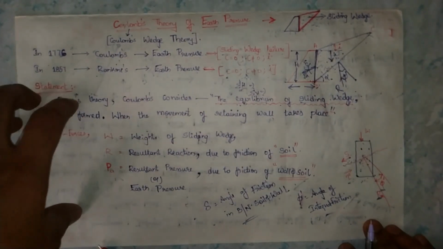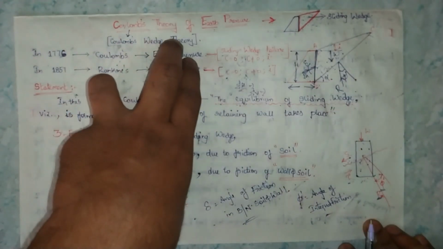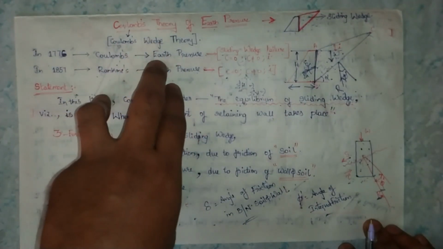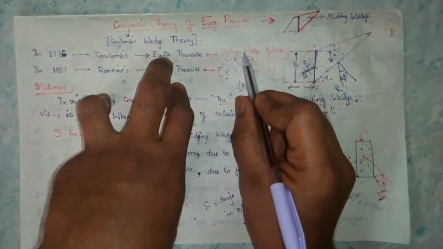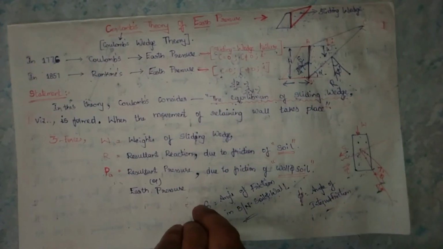So this is Coulomb's theory. That's why we call it Coulomb's wedge theory. Coulomb especially focused on this sliding wedge failure. Okay, now we will move on to the assumptions.